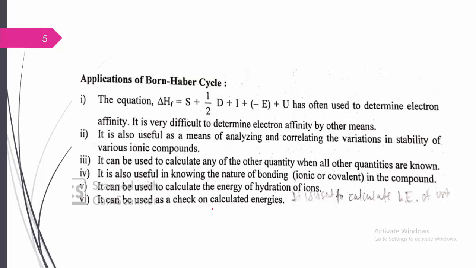It can be used to check the calculated energies. So these are some applications of the Born-Haber cycle. With its help we can see whether it is an ionic compound or a covalent bond.